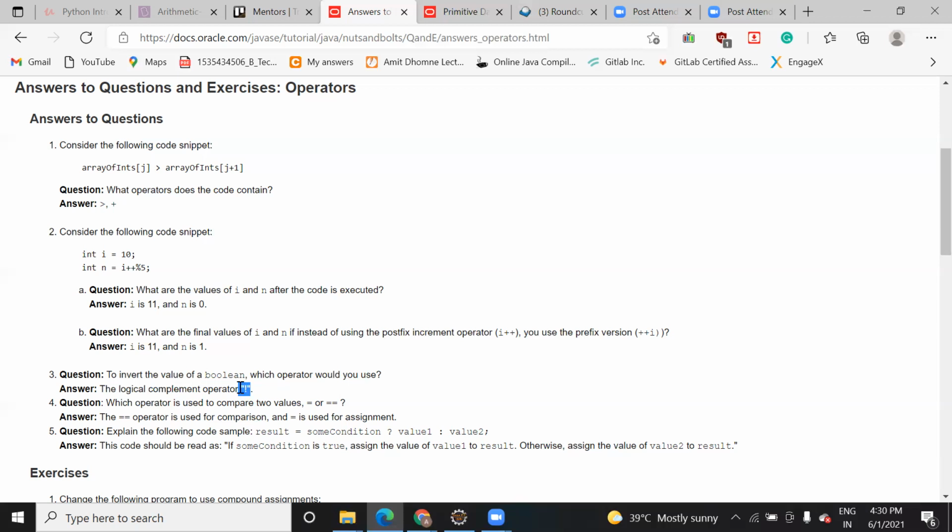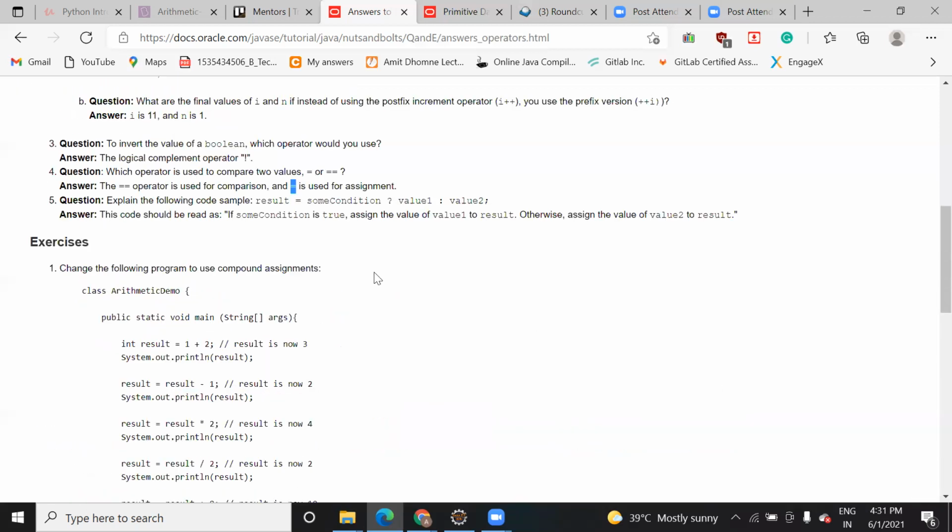And the fourth one: which operator is used to compare two values, equal to or double equal to? The first one is the assignment operator, and the second, double equal to, is the comparison operator. It is used when you want to compare the right hand side value with the left hand side value, to check if they are the same or not.